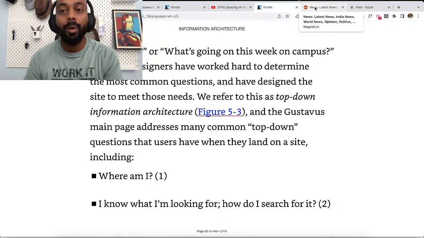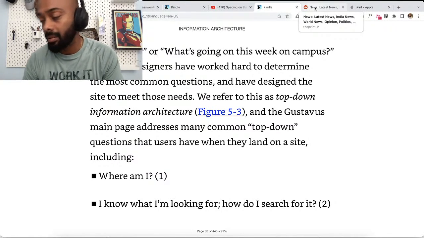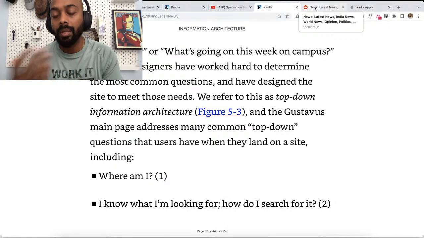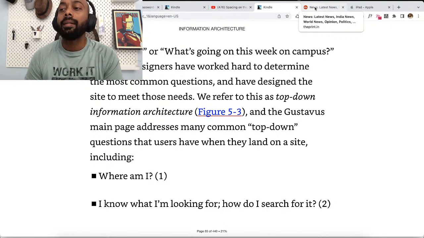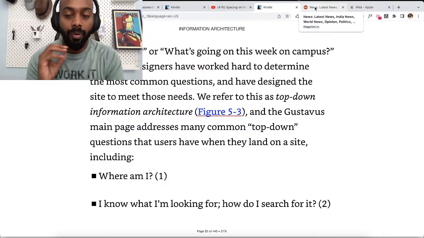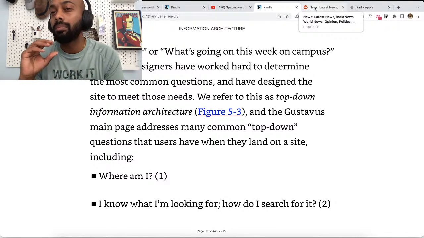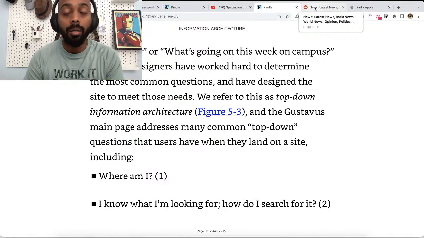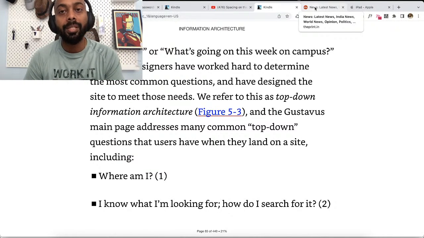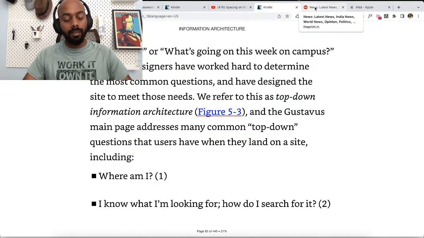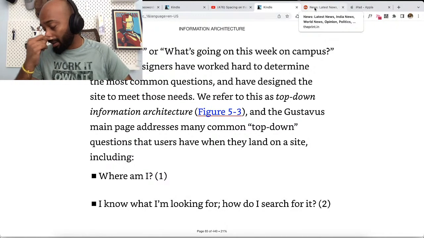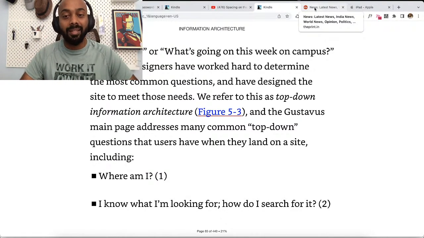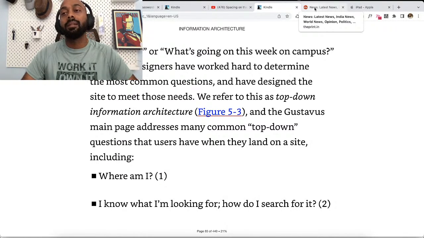Users usually land on the home page of an application on iPhone, on Android, and so on, and they navigate the rest of the product from the homepage. So top-down information architecture becomes more important for apps. And there are tons of articles, or at least a few dozen articles on the internet, that talk about top-down information architecture in detail.